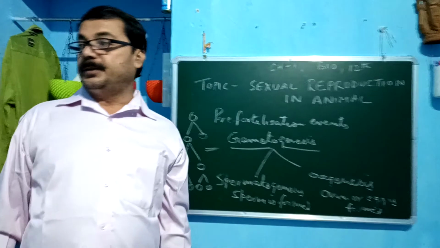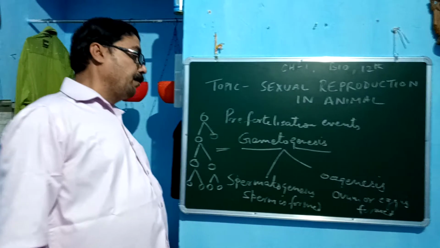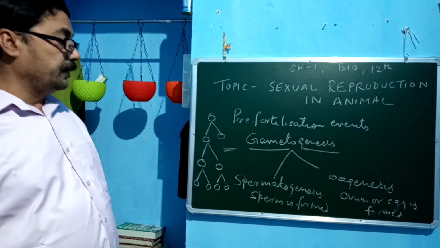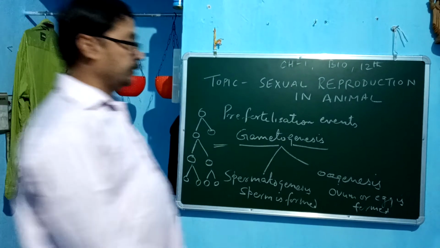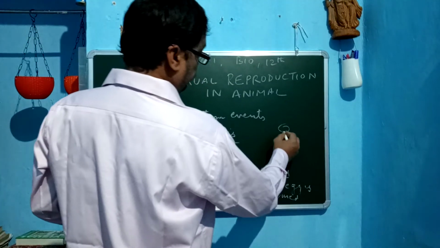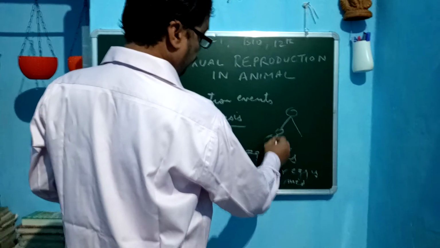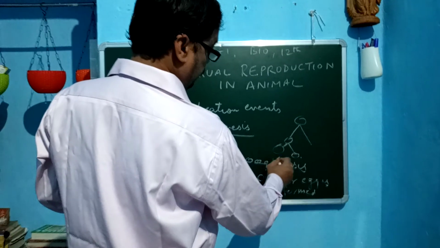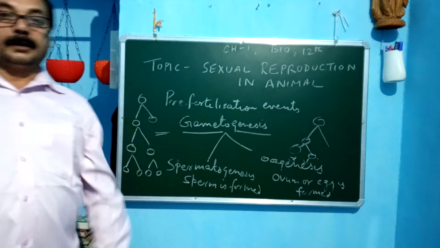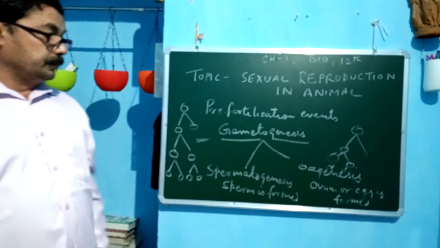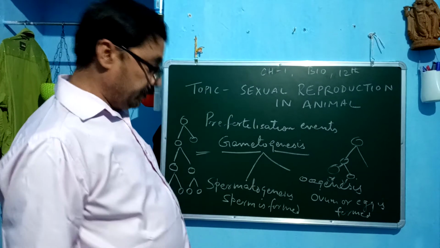In another case, haploid cells are formed in gametogenesis, where the reproductive cells divide mitotically, and then undergo meiotic cell divisions, and a sperm is formed and an ovum is formed.